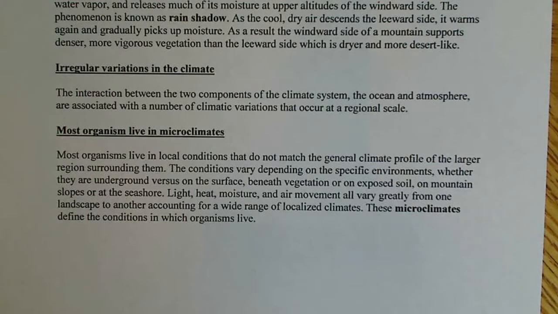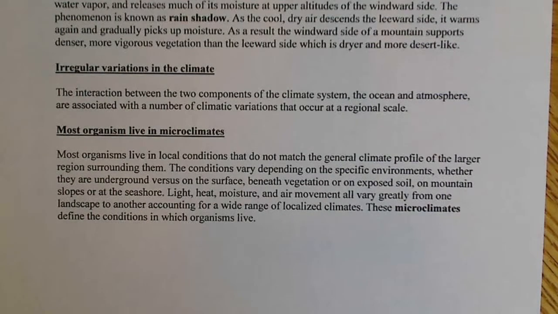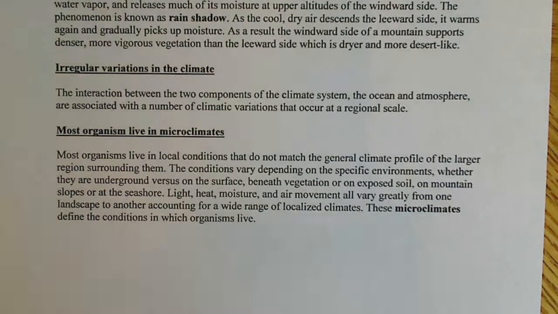These are microclimates that define conditions in which organisms live. Light, heat, moisture, and air movement all vary greatly from one landscape to another, accounting for a wide range of localized climates.